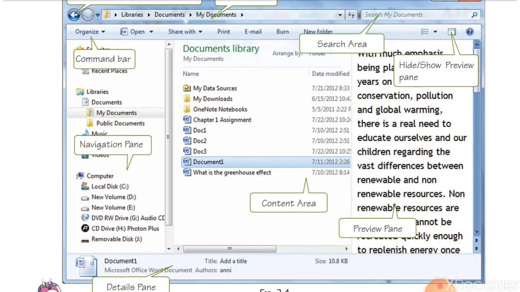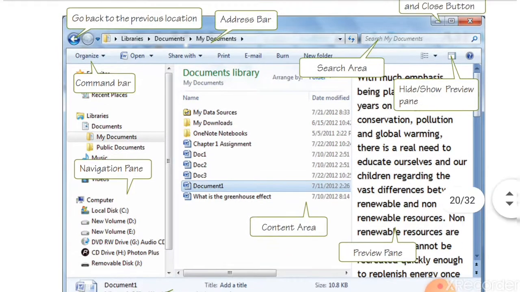And when you select any file, that contents will be shown in the preview pane. Means suppose document 1 you have selected, so whatever you have written and saved in document 1, that contents are shown in the preview pane. Suppose if you click on any image, that image will be shown in the preview pane.